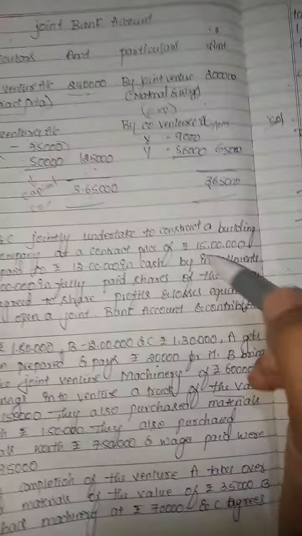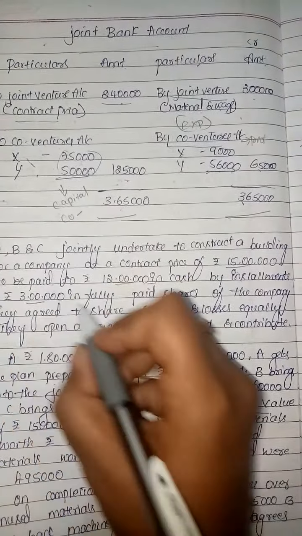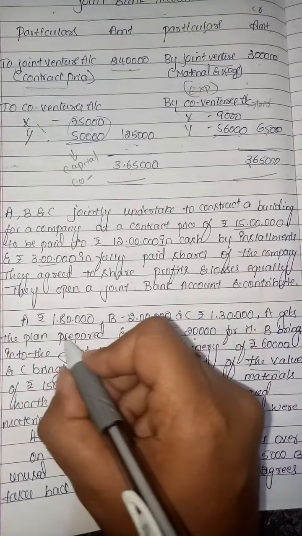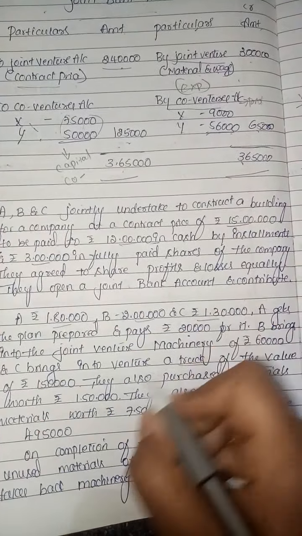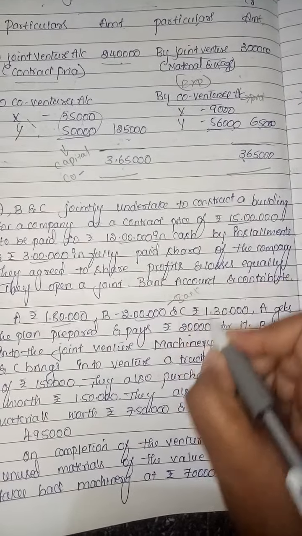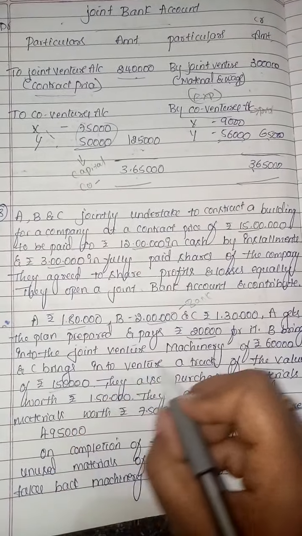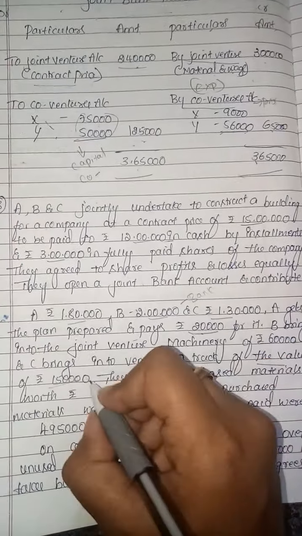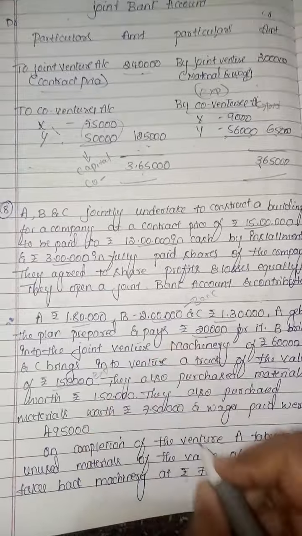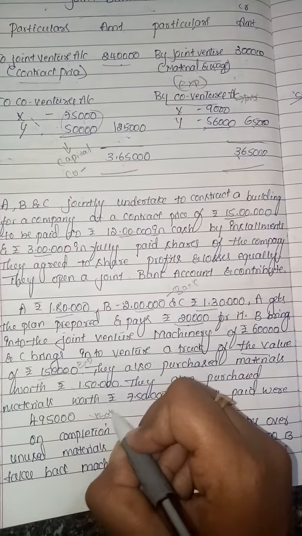See, they made the contract for rupees 15 lakh, of which 12 lakh is cash and 3 lakh is shares. The capital was paid by the co-venturers for opening a bank account, while 20,000, 60,000 and 1,50,000 were paid by the individual co-venturers, so these will be considered individual expenses. We'll see now.